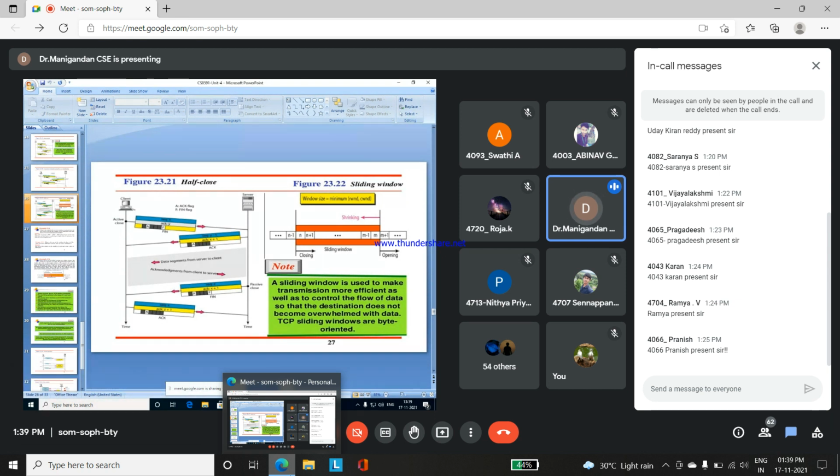So in this process, from the client side there will be a transmission to the server side with sequence X and acknowledgement Y. From the server side, there will be sequence Y minus 1 and acknowledgement X plus 1. Based upon the server-side request, there will be a transmission from server to client, and then the data transfer between client and server will be disconnected due to the abort close process. Based upon that, the acknowledgement also will be disconnected between the client and server.